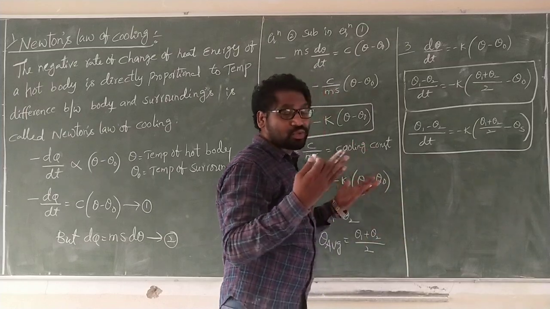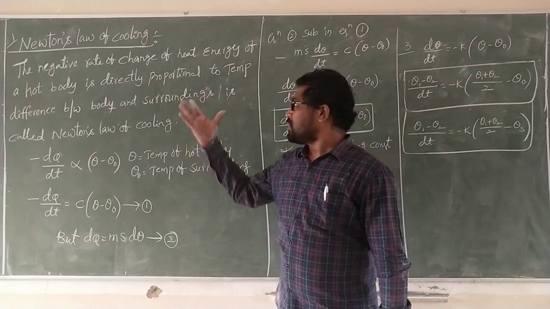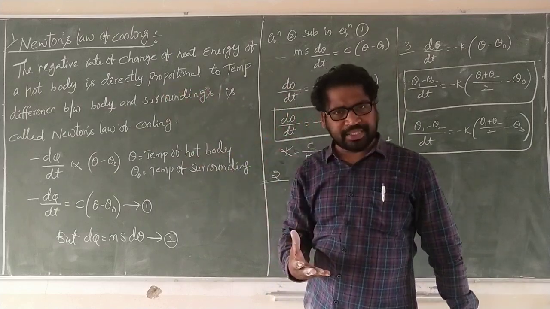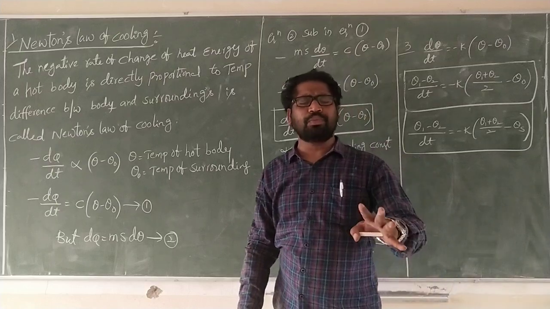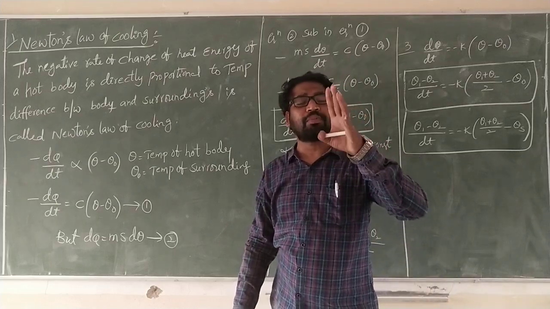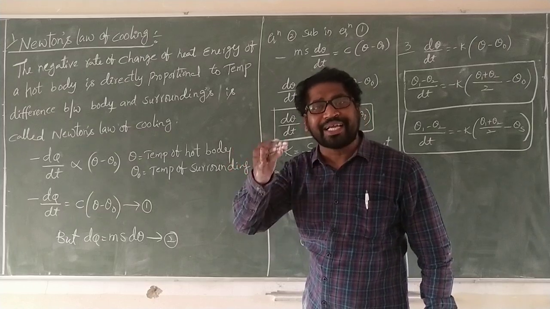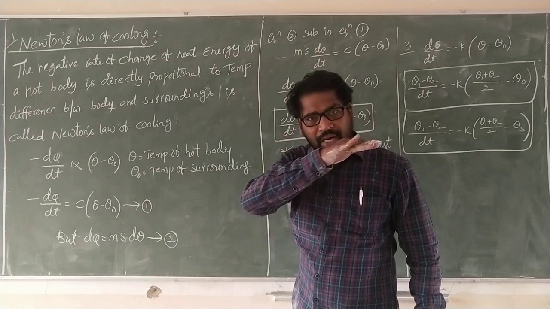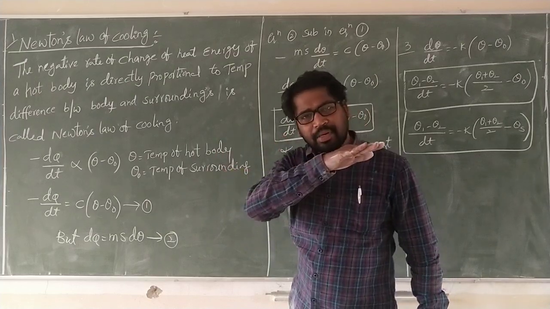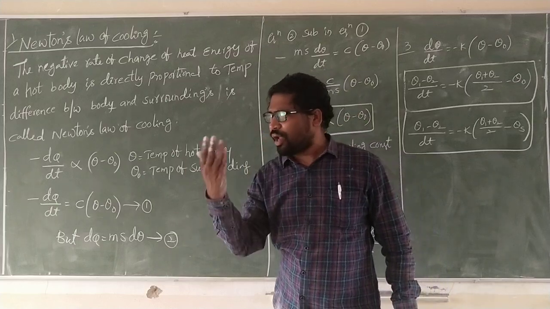Here, what is the main concept in this Newton's law of cooling? The hot body is placed inside the room, and the room temperature is always less than the hot body. The temperature of our body decreases with some parameters, linearly or non-linearly.